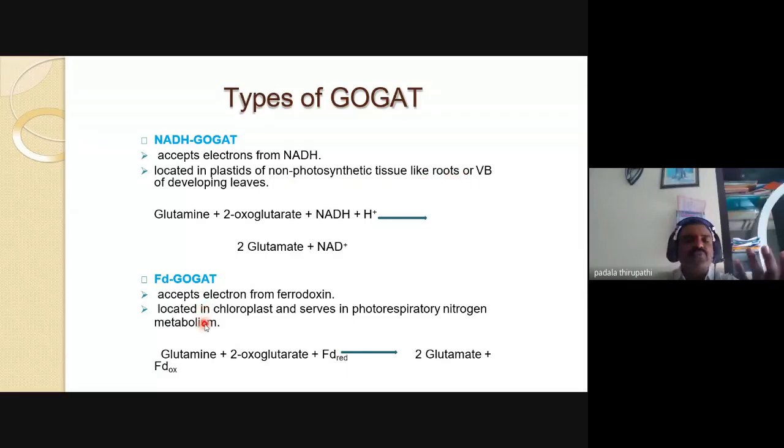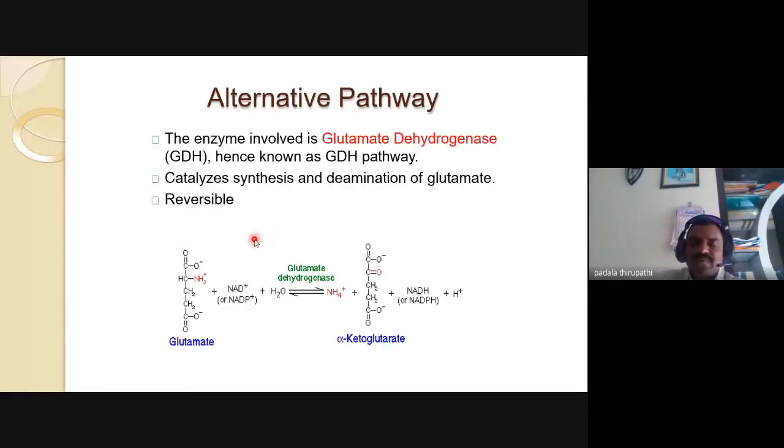FD GOGAT is located only in green chlorophyll parts, that is the chloroplast, and serves in photorespiratory nitrogen metabolism. See here, glutamine and 2-oxoglutarate in the presence of FD, ferredoxin going from reduction state to oxidation state, accept the electrons from ferredoxin. So these are the types of GOGAT.